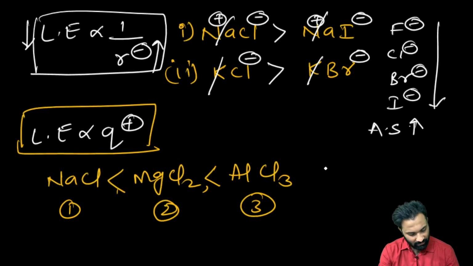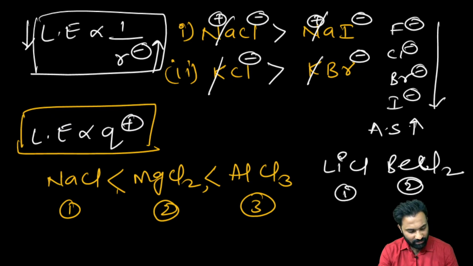Now, next one. Suppose LiCl and BeCl2 are given. Among the 1 and 2, which has the higher lattice energy?